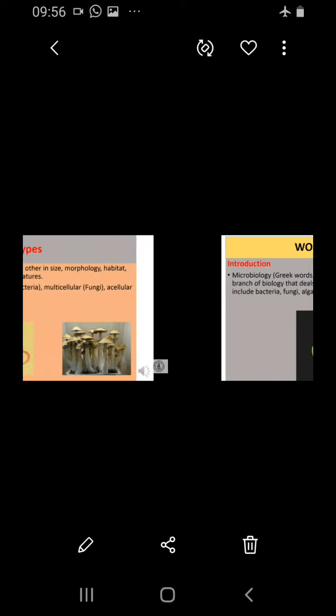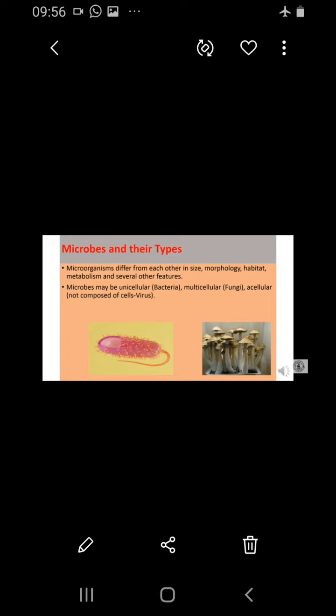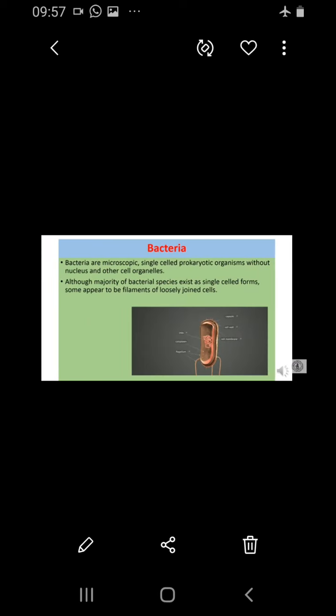Now let's see about the microorganisms and their types. They differ in sizes, shapes and habitat. Microbes may be unicellular, multicellular or acellular. Types of microbes include bacteria, viruses, fungus, microscopic algae and some protista. Okay. Now let's see about the bacteria.